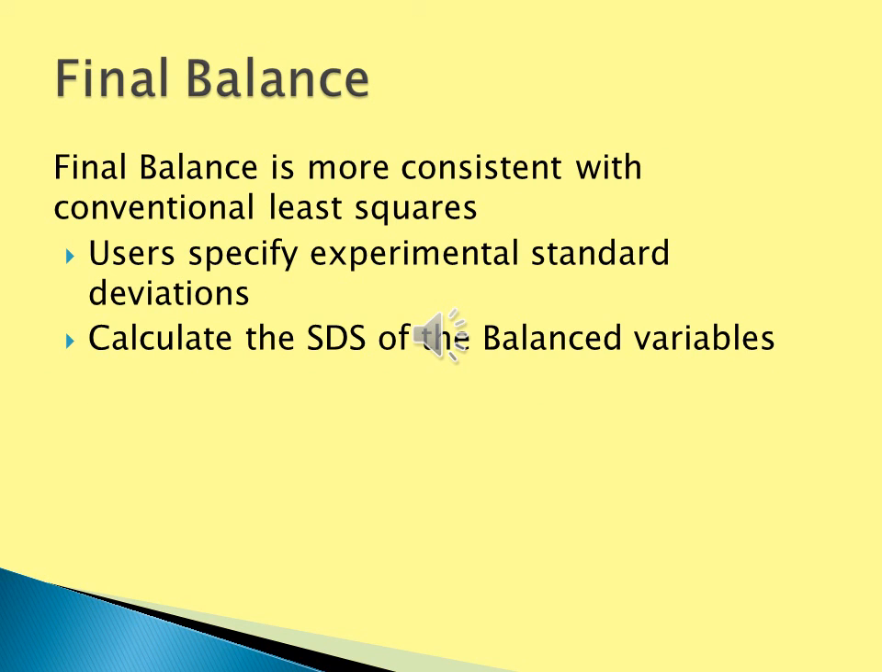However, for some users, they may wish to run a final balance. The final balance is used if the user wants to adjust the experimental standard deviations rather than rely on those calculated by the initial balance, or the user wants to know the accuracy of the balanced data. The latter measures are put into the balanced SD table.